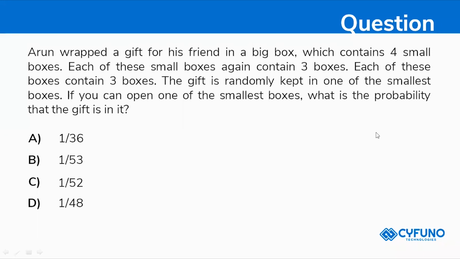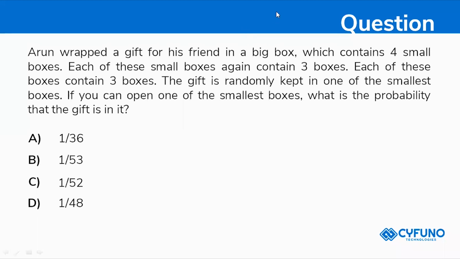Come on, try. One by 36. Superb. Your answer is 1 by 36.